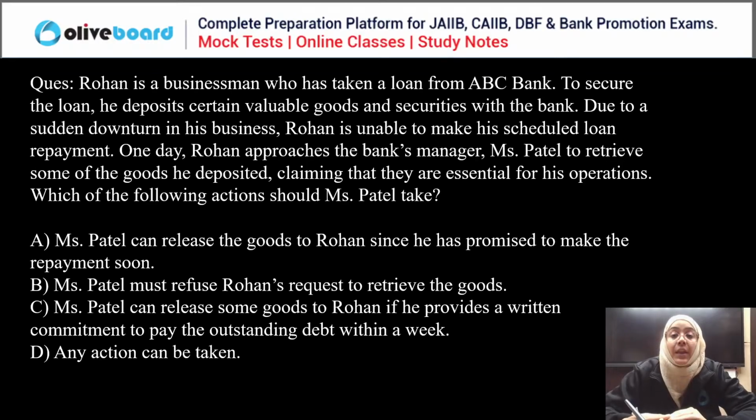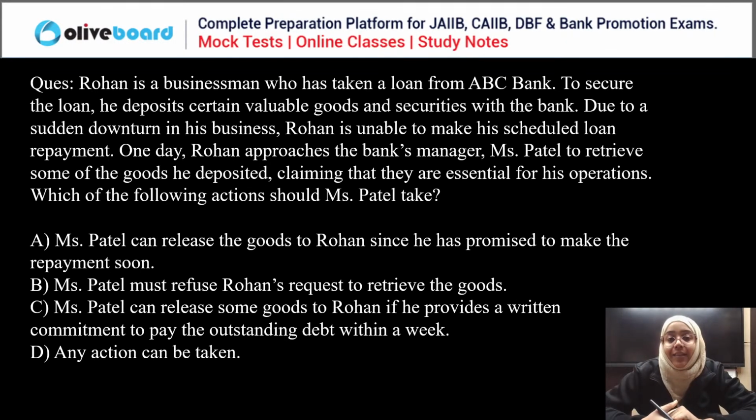Okay. Rohan is a businessman who takes a loan from ABC bank. To secure the loan, he deposits certain goods and securities with the bank. Due to a sudden downturn in business, Rohan is unable to make his scheduled loan repayment. One day, Rohan approaches the bank manager to retrieve some of the goods he deposited, claiming that these are essential for the operation. Now, which of the following actions should Miss Patel take?